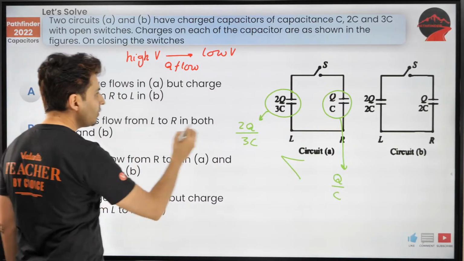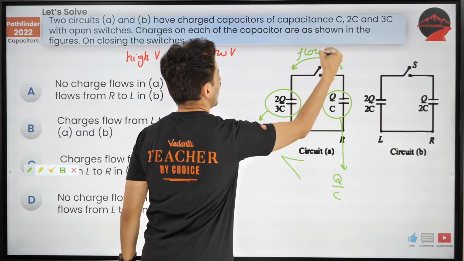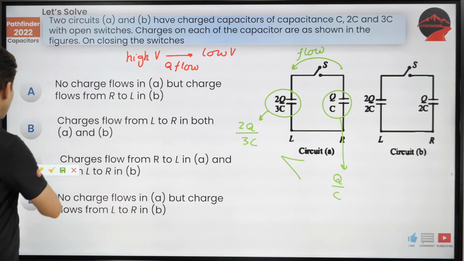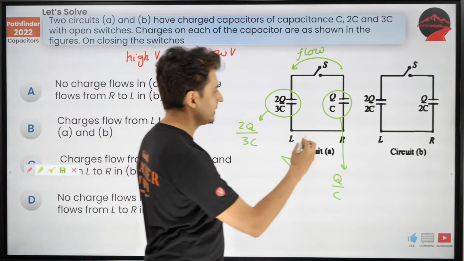Obviously then, what is going to happen? The charge is going to flow, and the flow is going to happen from right to left. I hope this is clear. Great. Now similarly do it for the other one.